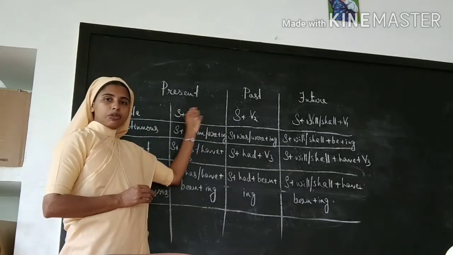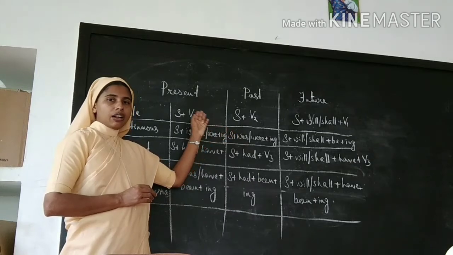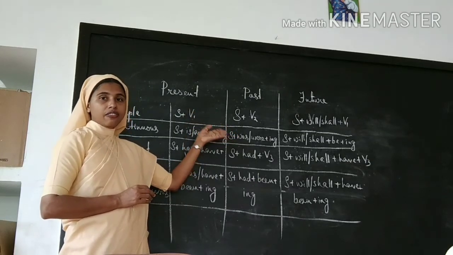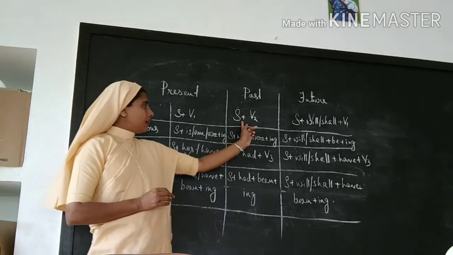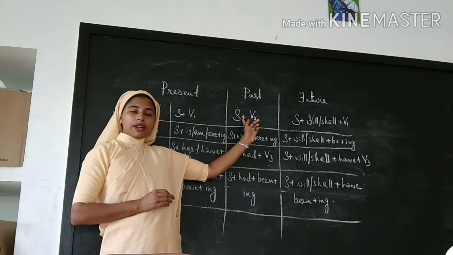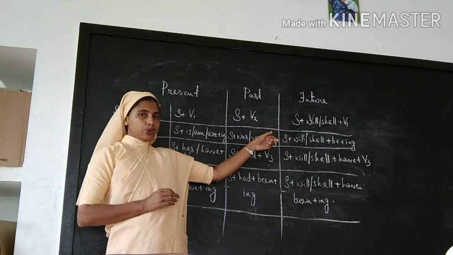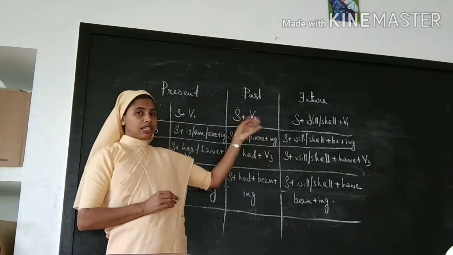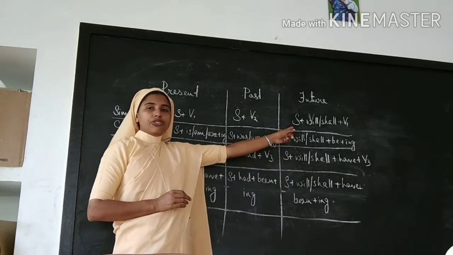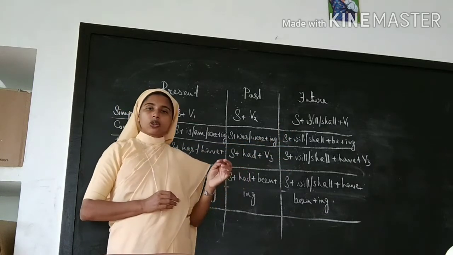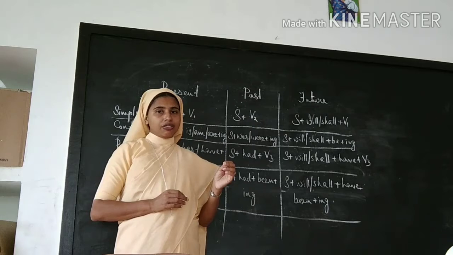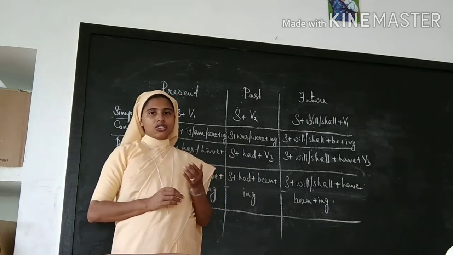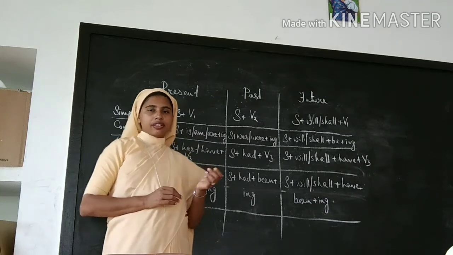Simple present tense, subject plus V1. I study, she studies, he studies, we study. And here simple past, subject plus V2. I studied, he studied, they studied. And future tense, subject plus shall or will plus V1. I will study, they will study, she will study. Okay.